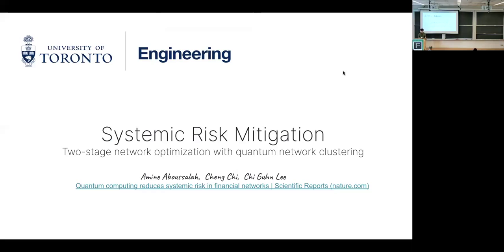Today I'm going to talk about a research work that we did called System Risk Mitigation, where we use a two-stage network optimization with network clustering to find a community and then optimize each community to mitigate the system risk.